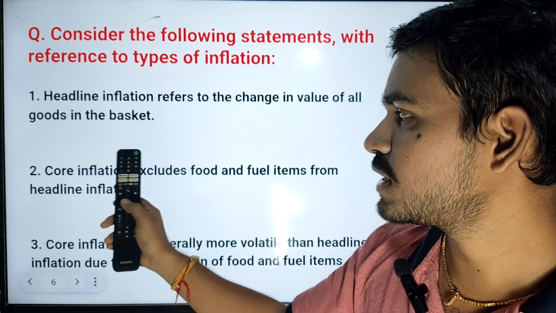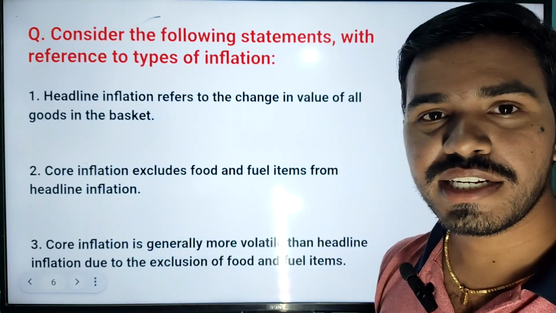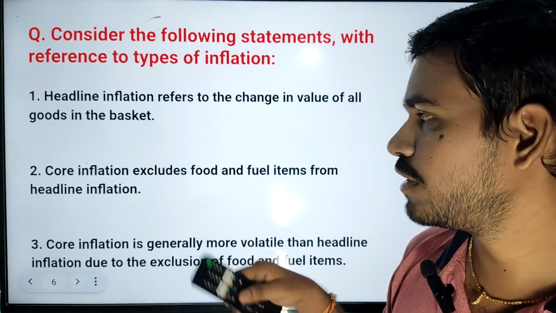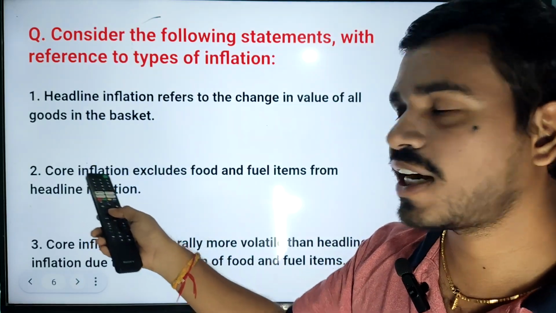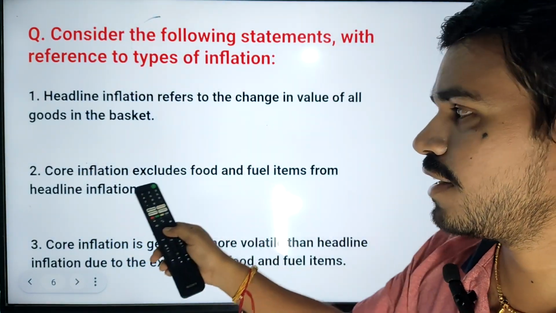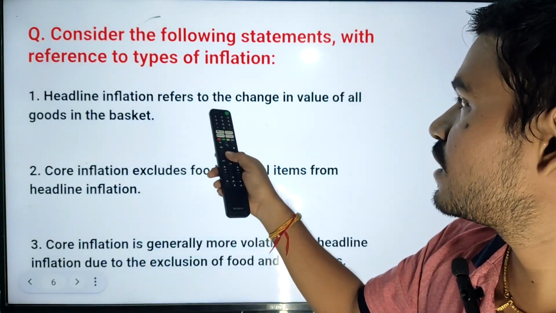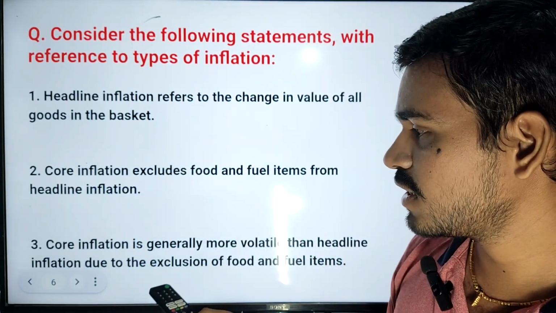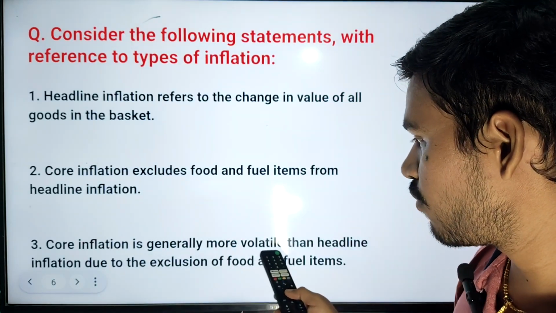We get some not any deviated, more deflected inflation. So we will get somewhat standard inflation. So core inflation excludes food and fuel items from the headline inflation. This is a correct statement, so this is also a correct statement. Now see the third statement, core inflation is generally more volatile.